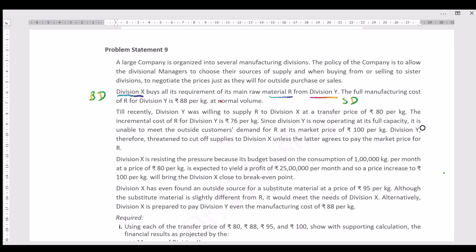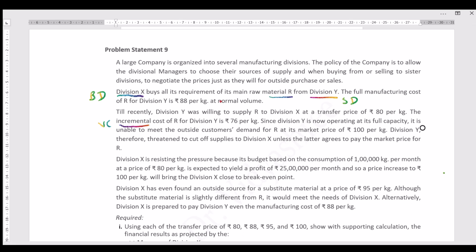Till recently, Division Y was willing to supply R to Division X at a transfer price of rupees 80 per kg. So till now, Division Y was supplying the raw material at rupees 80 per kg to Division X. Well, the incremental cost of R, observe here, the incremental cost is nothing but the variable cost. So the incremental or variable cost of R for Division Y is rupees 76 per kg.